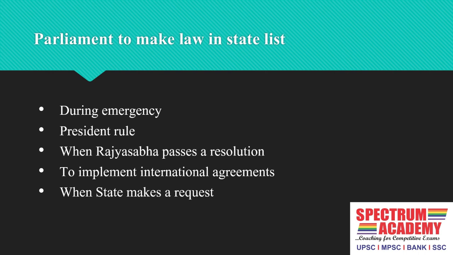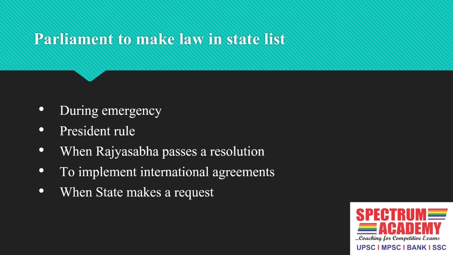Now, there is also the President's rule. If there is President's rule in a state, then Parliament can make law on the subjects of the state list for that state. Now, if Rajya Sabha passes a resolution, then Parliament can make law for the state list.